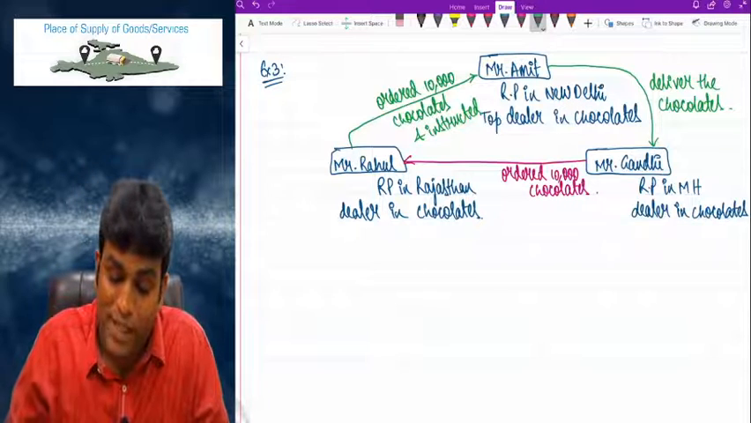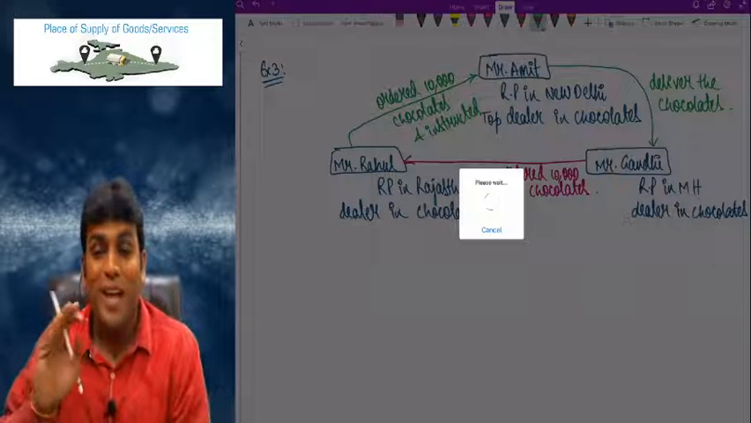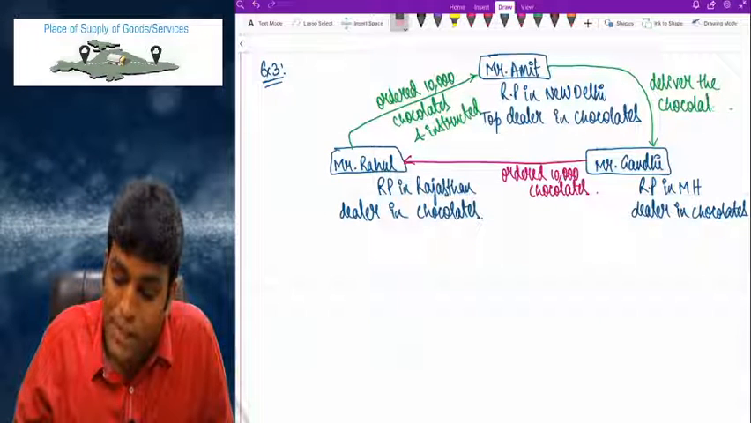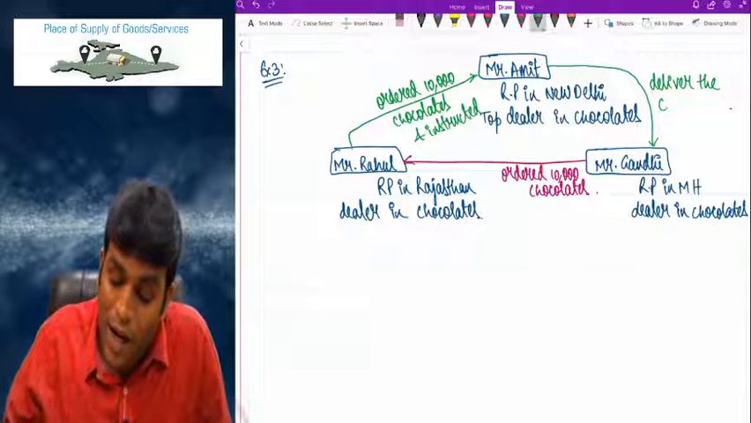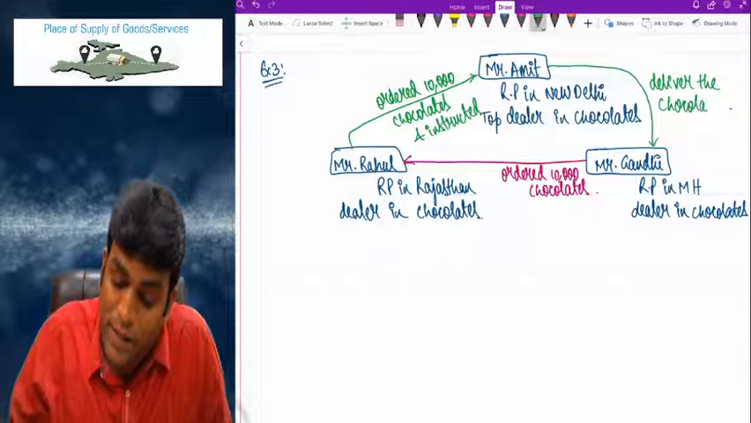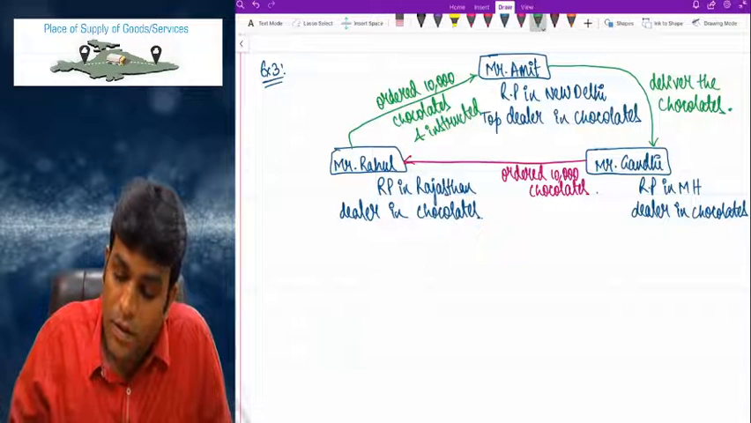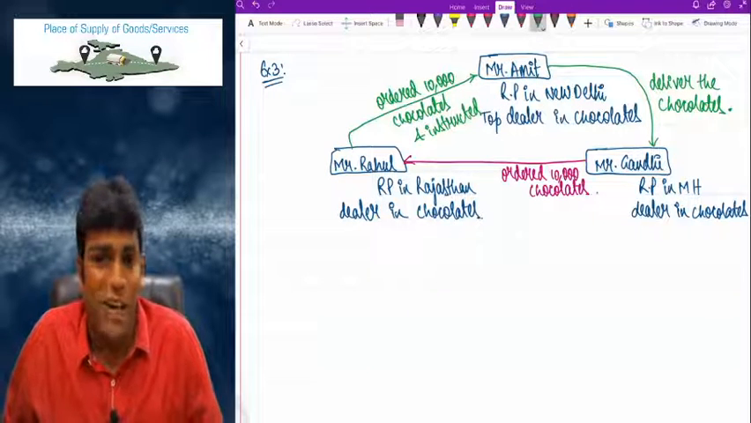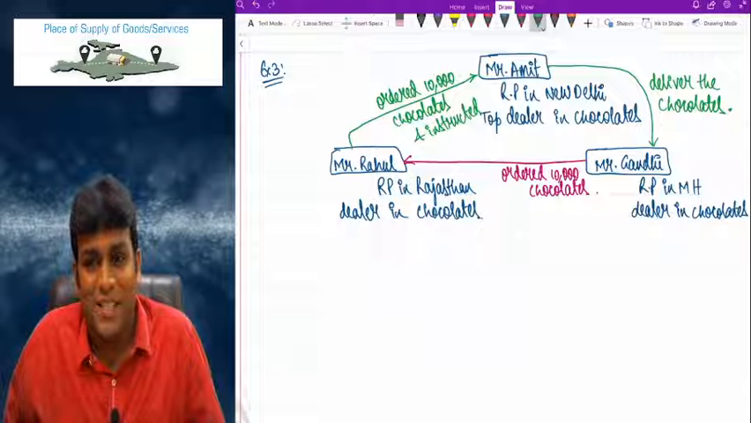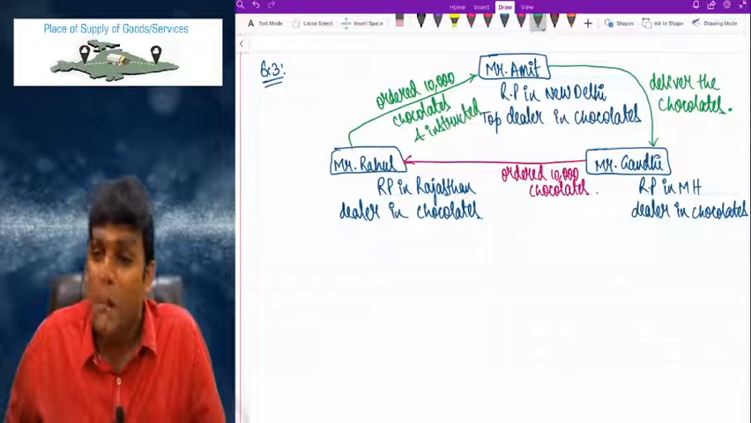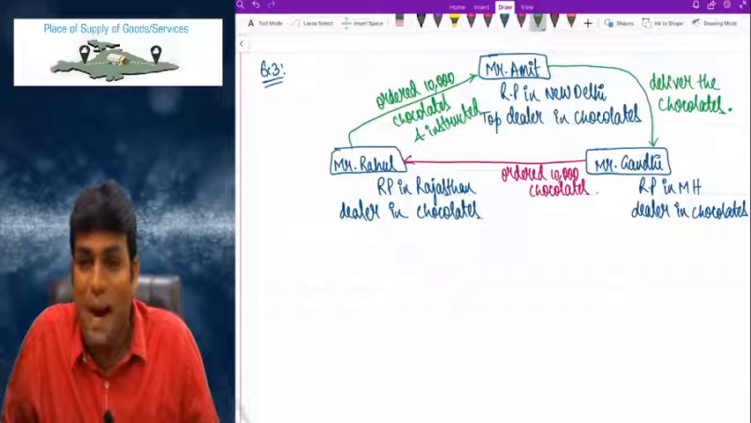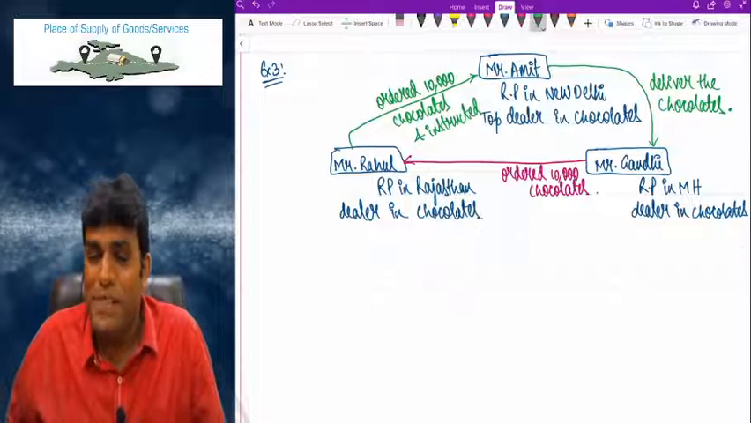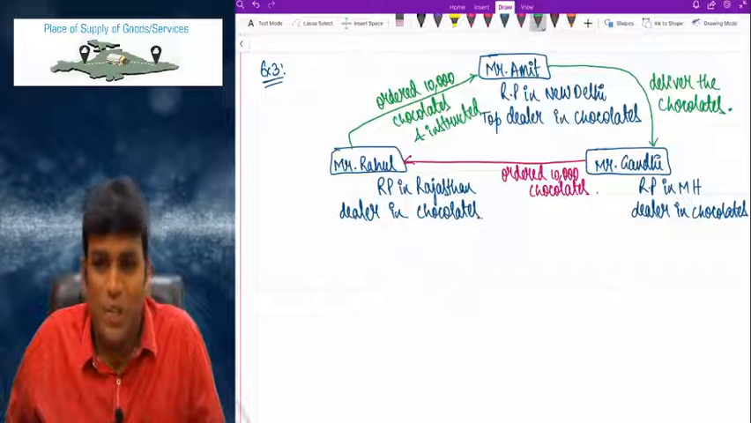Sir, it is the same as the previous example, but here all three are different parties. I repeat, kindly listen, my dear friends. Mr. Rahul is a registered person in Rajasthan, a dealer in chocolates. Mr. Gandhi is a registered person in Maharashtra, also a dealer in chocolates. Mr. Amit is a registered person in New Delhi, also a dealer in chocolates.